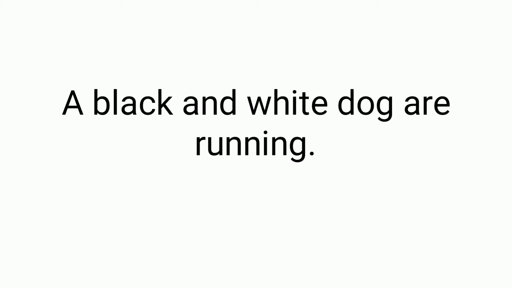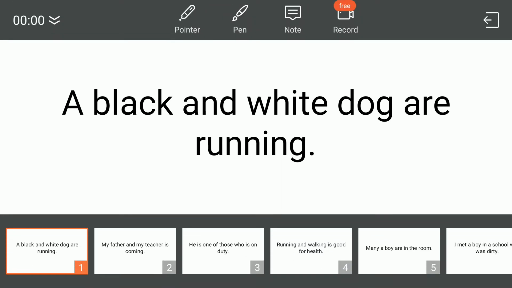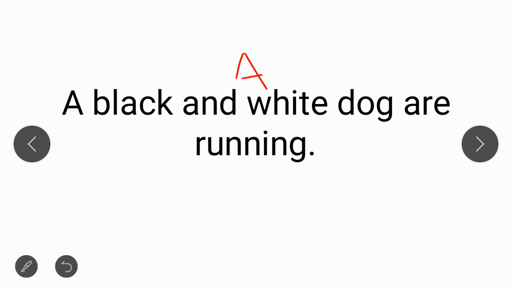So when we say a black and white dog, it means that there is only one dog. If you want to say that there are two dogs, one black and one white, then we'll say a black and a white dog, and that would use are with it because it would be pluralized. If you say a black and white dog, it means there is only one dog, with some kind of mixture of black and white colors.